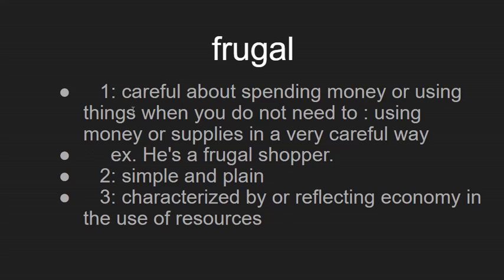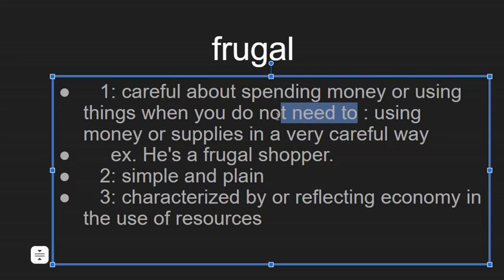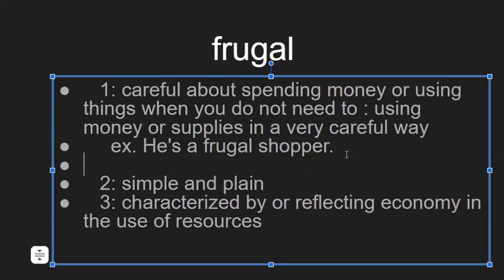Okay, so Webster's defines it as careful about spending money or using things you do not need to, right? So here, this is the critical part, needing to. Okay, so if somebody absolutely has to spend money, then they might be more inclined, right? So let's use another example.